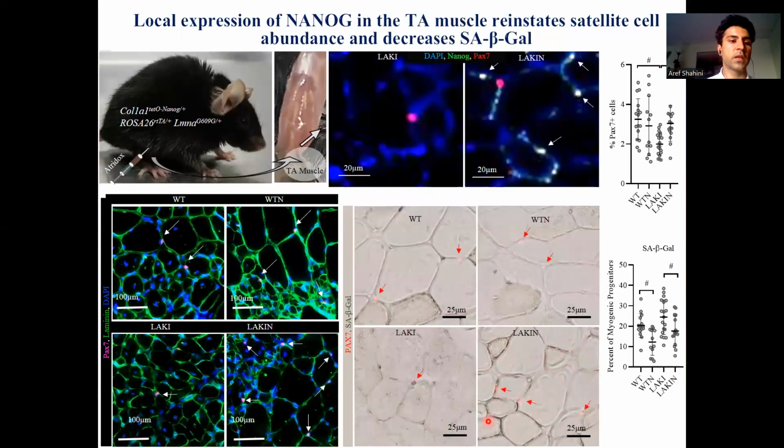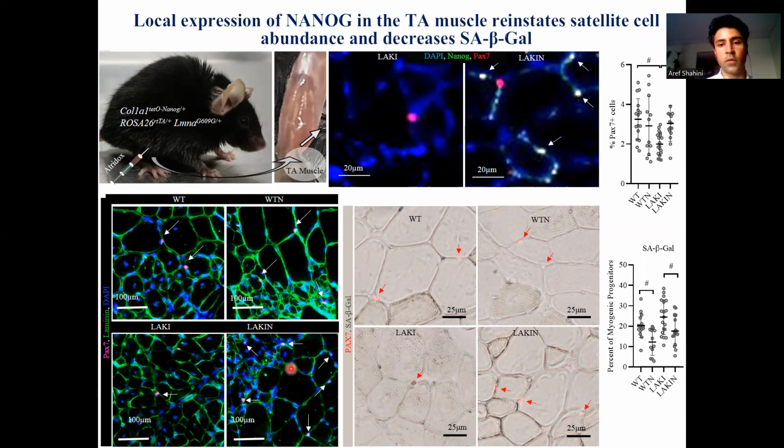So in this fast aging model, we express NANOG by injection of doxycycline into the TA muscle. We observe that expression of NANOG is seen in all of the cells, including those myogenic progenitors stained for PAX7, that's red in here. We could measure the number of those PAX7 myogenic progenitors by performing immunostaining for laminin as well as PAX7 positivity.